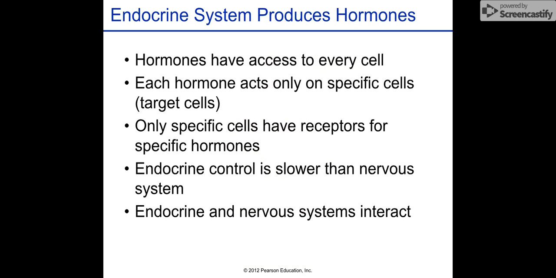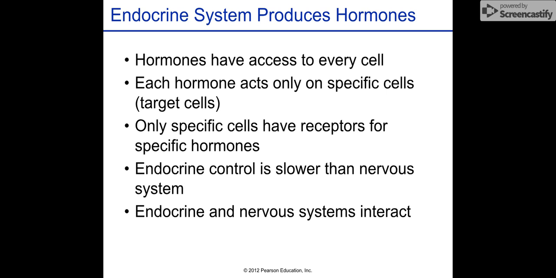So the endocrine system, like I said, produces hormones. Hormones have access to every single cell. Now, just because they have access to all the cells doesn't mean they act on all the cells. Each hormone acts only on specific cells, the target cells. Only specific cells have receptors for specific hormones. You have to have specific receptors in order for the hormone to function.